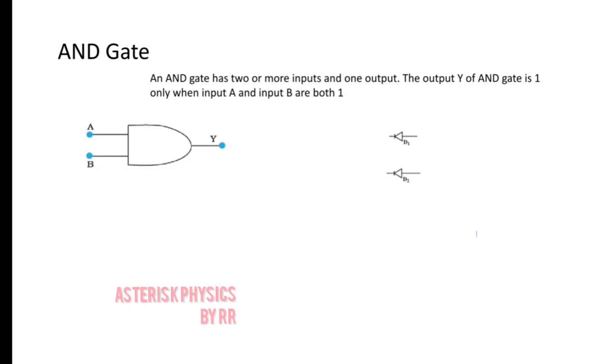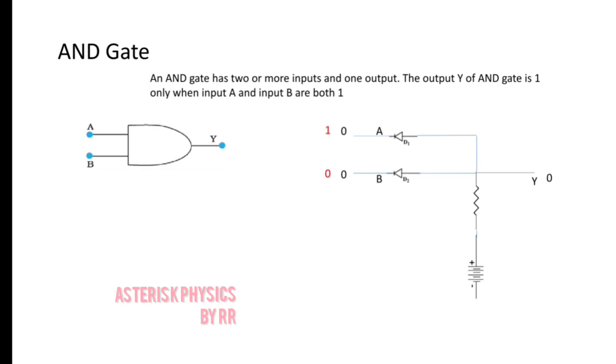To construct an AND gate having two terminals, we require two diodes, say D1 and D2, a load resistor, and a potential source. Connect as shown in the figure. A and B are the input terminals and Y is the output terminal. When A and B are at zero potential, you could see both the diodes are forward biased. So they will conduct heavily and practically there is no drop across the diodes. Hence, Y will be at zero potential.